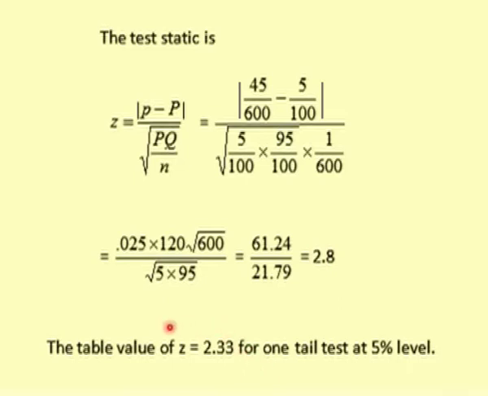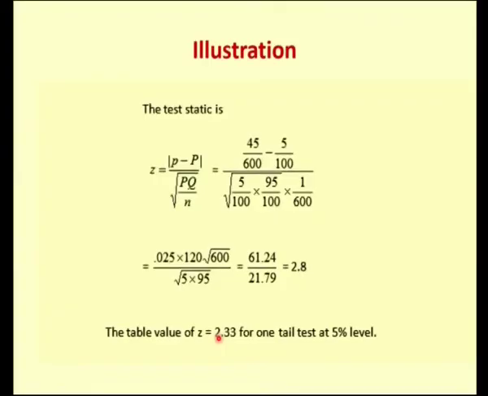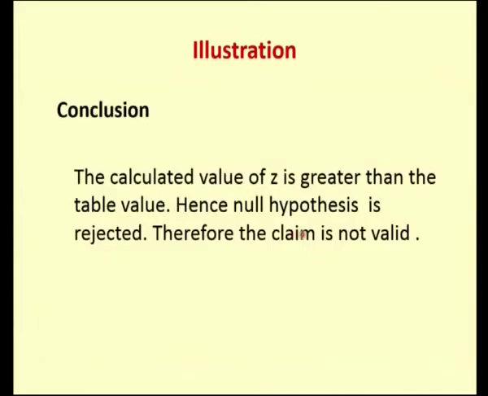So I told you, you have to find the table value of Z from the normal tables. From standard normal tables, you can very well find that for the 5% level, the table value of Z is 2.33. So if you compare these two, 2.8 is more than 2.33. That is, your calculated value is more than the table value. Therefore, you need to reject your hypothesis. If you reject a hypothesis, that means the claim is not valid. So whatever the factory has claimed, it is not a valid claim.